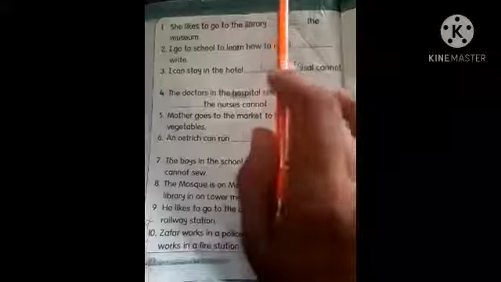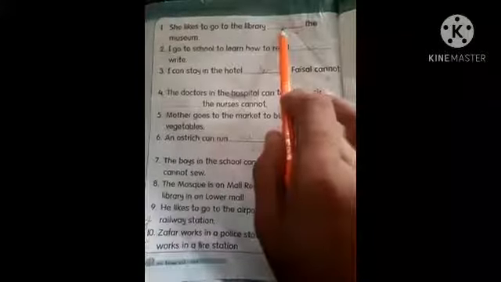Okay, when we will talk about the comparison, we want to make comparison between two persons, two things, then we will use but. When we will talk about more than one thing, more than one place, more than one person in one sentence, we will use and.